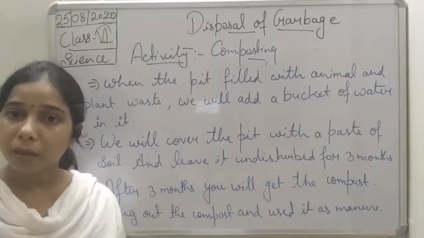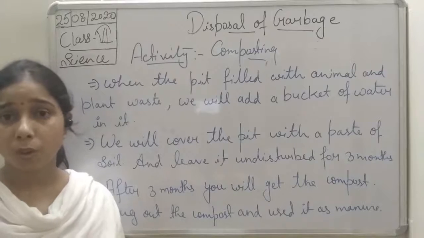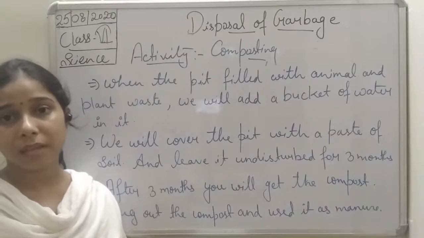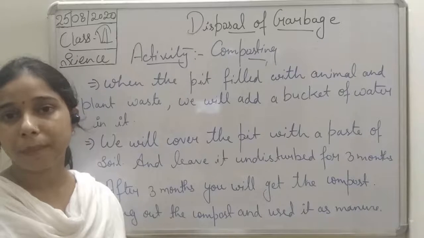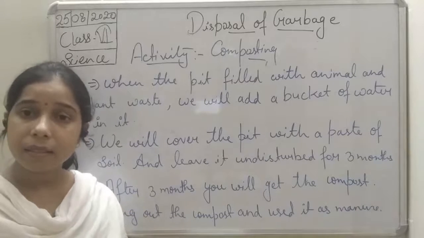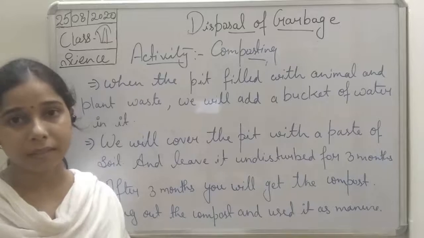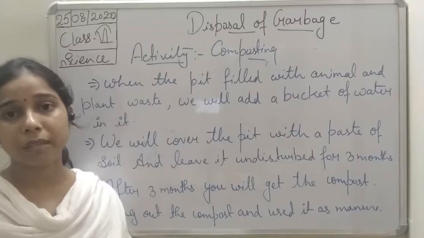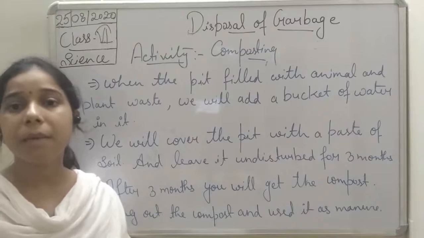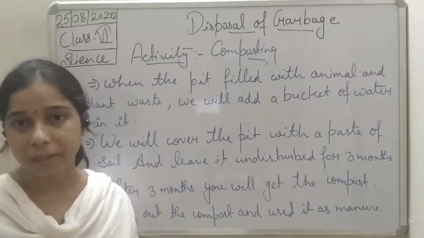So these microorganisms present in the soil will attack the animal and plant waste material, and decompose it, break it down into smaller pieces so that it finally mixes into the soil easily.